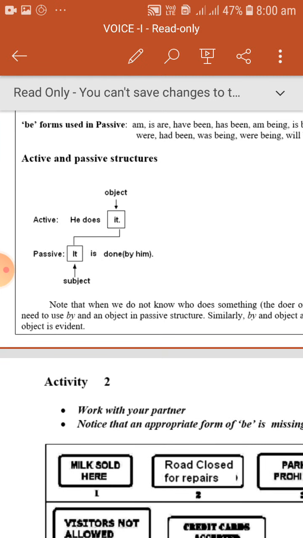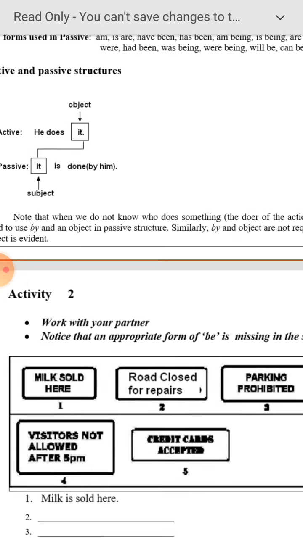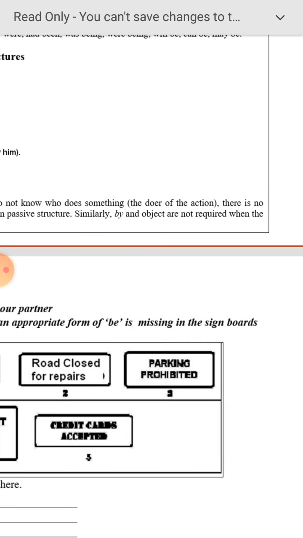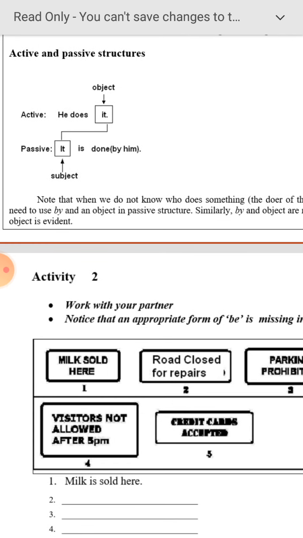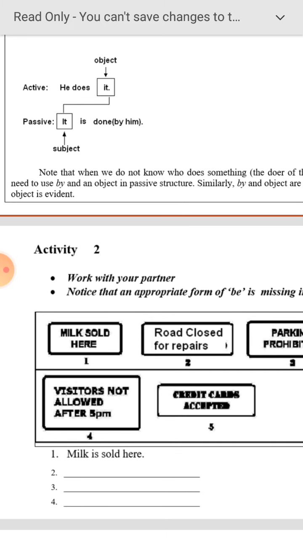Fine. Active and passive structures. You just concentrate here. So active, he does it. Okay, it is done. Yes, he does it, it is done. So by him is optional. If you are particular about the doer, we can mention it, otherwise it is okay. So we can note that when we do not know who does something, the doer of the action, there is no need to use by and an object in the passive structure. Similarly, by and object are not required when the object is evident.